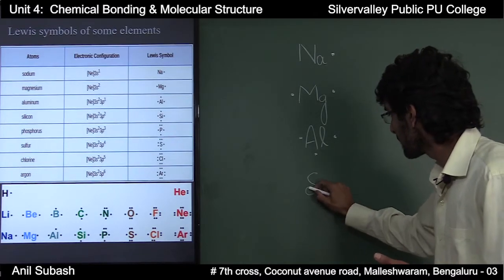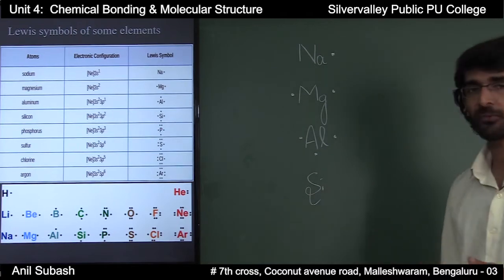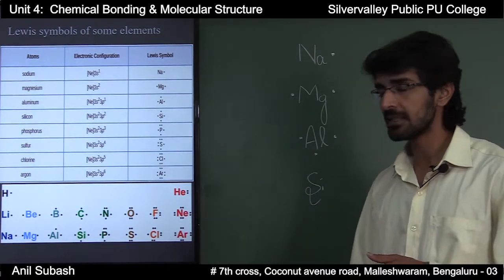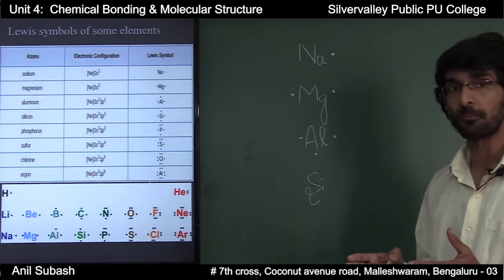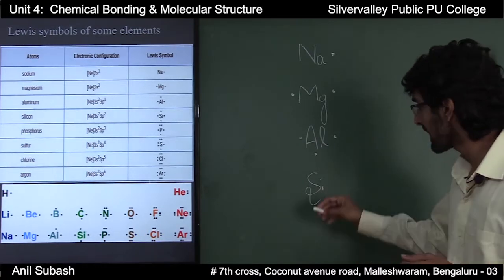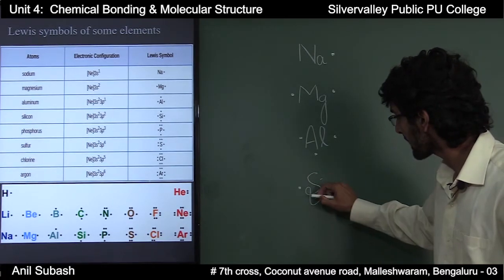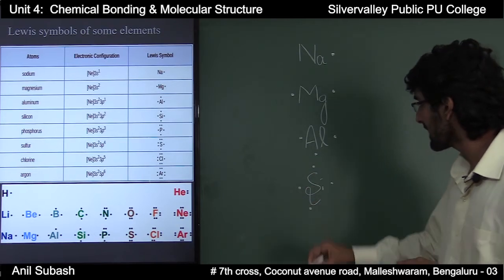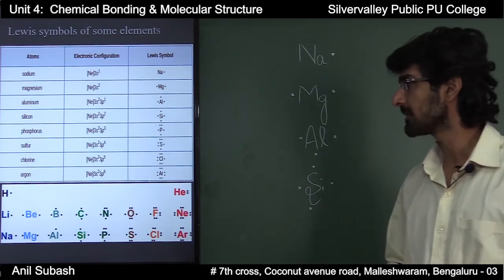Likewise, silicon. Silicon has four valence electrons and its valence shell electronic configuration is 3s2 3p2. That is, it has four valence electrons and they are represented by four dots around the chemical symbol of silicon.